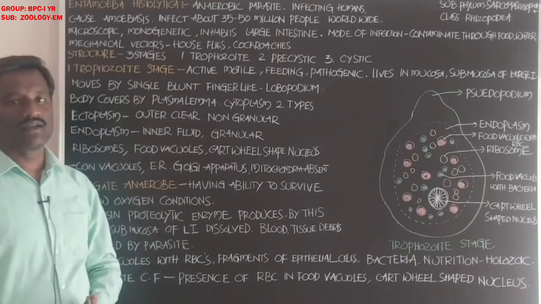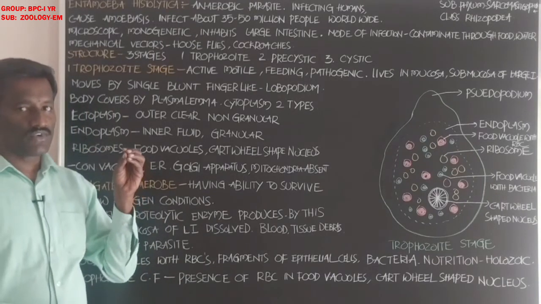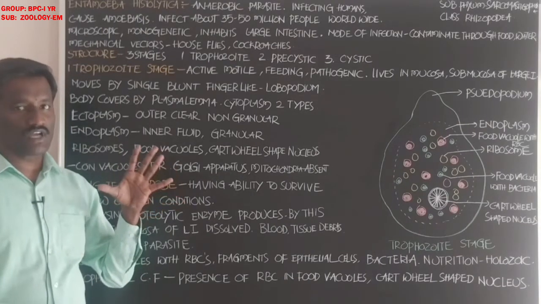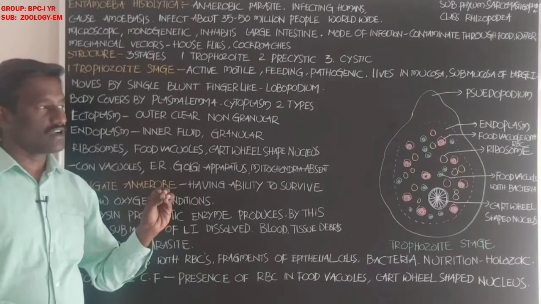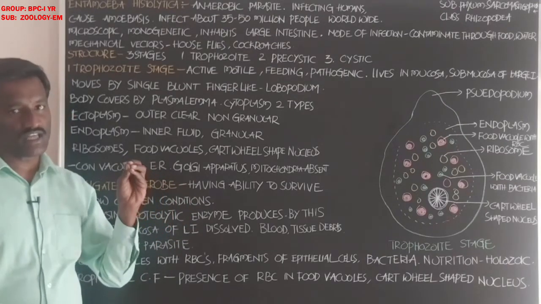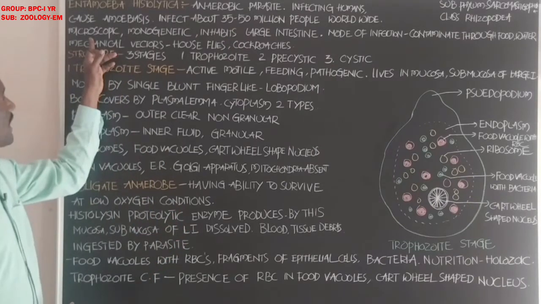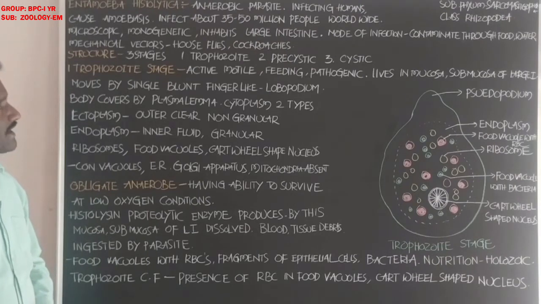It approximately kills about 55,000 people per year all over the world. It is a microscopic, monogenetic parasite and inhabits the large intestine.